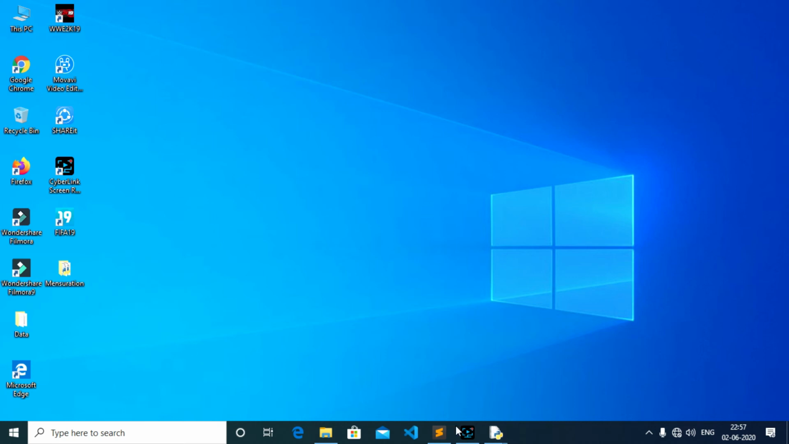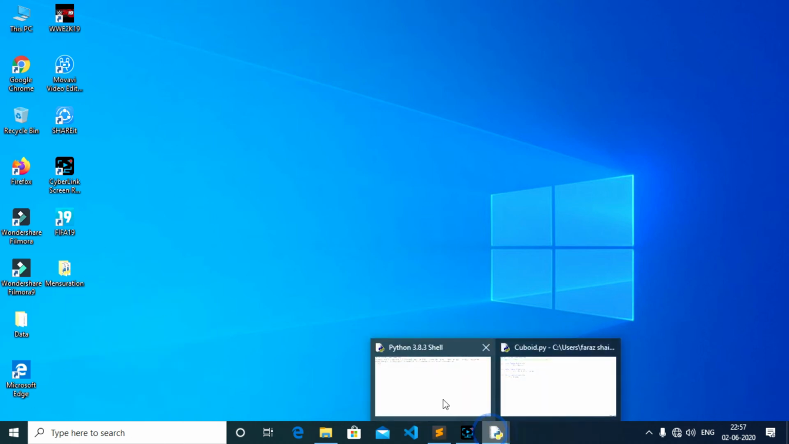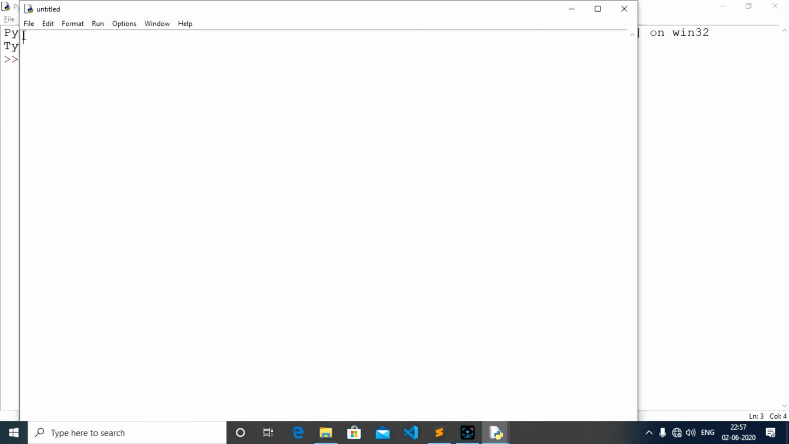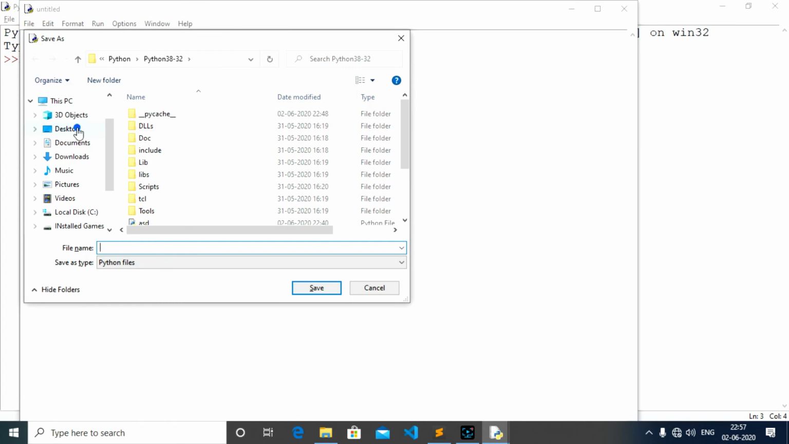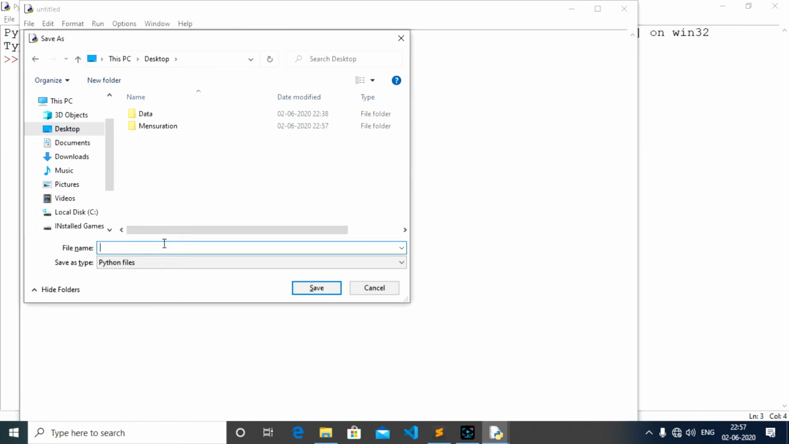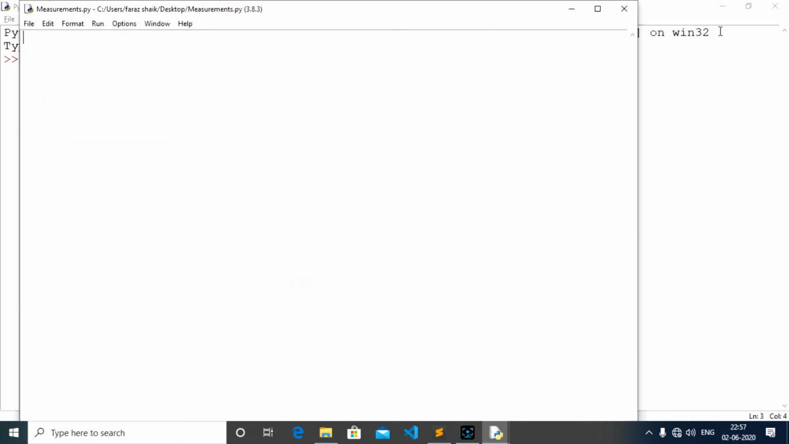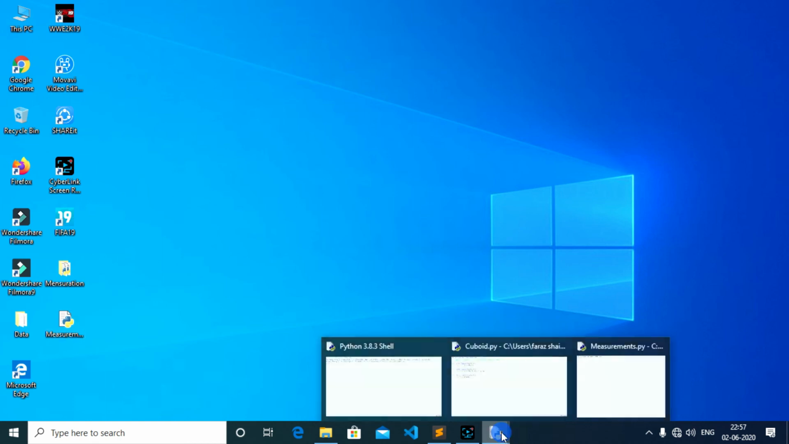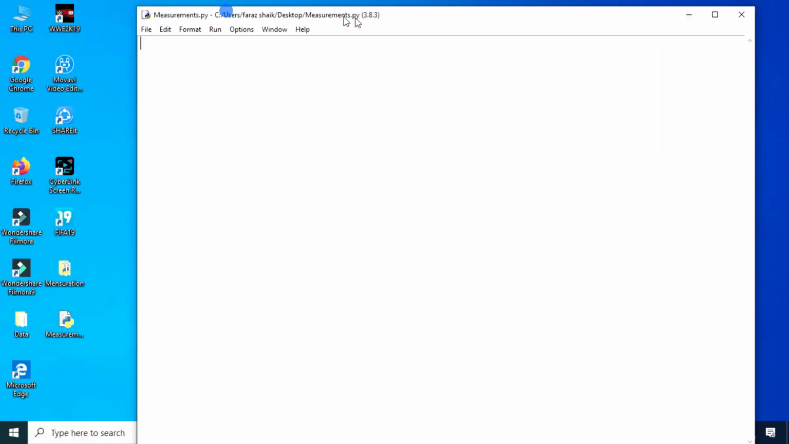To access this, I'm going to create a file in the same directory on the desktop itself. So let me create a new file and save it on the desktop. Let me give the name as measurements. I want to give this file the name measurements, and you can see this file is on the desktop. So let me go here and try it.